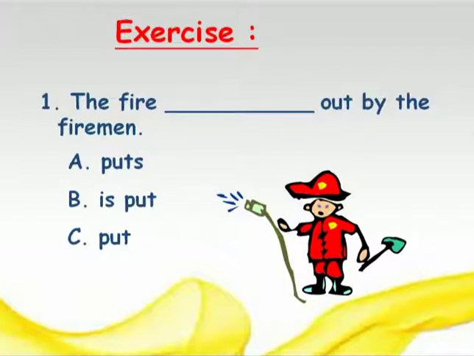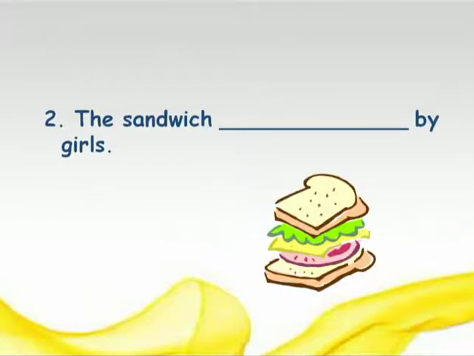Puts is put or put. So remember the formula is "is/am/are" plus past participle. Put is the past participle form of put. And the fire is a singular thing. So we will use "is put". The fire is put out by the fireman.